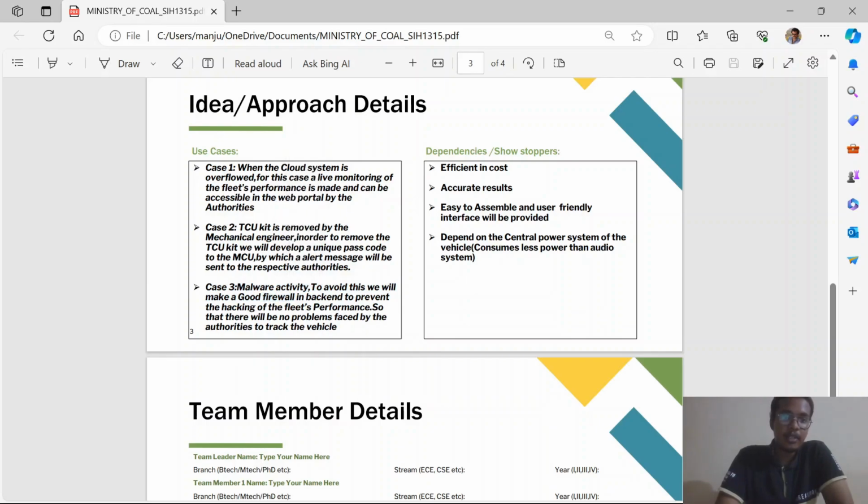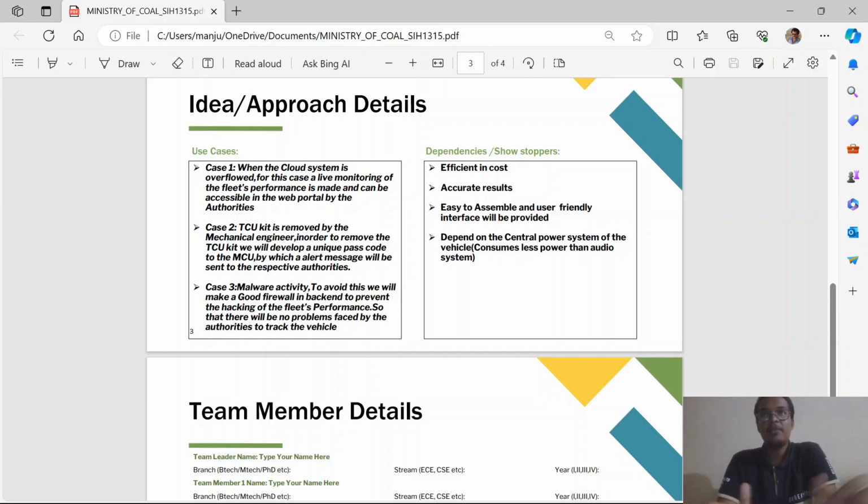And when many vehicles will be monitored by the authorities, right? So if the cloud system gets overflowed, what? This is a case, right? This is also a problem. So for that we are providing a live monitoring system where there will be no objection to the fleet's performance. We can always monitor the vehicle's performance, so there will be no overflow. And this is efficient in cost, and it will give good accurate results, because it does not only depend upon the entire kit. We are making it as different parts.